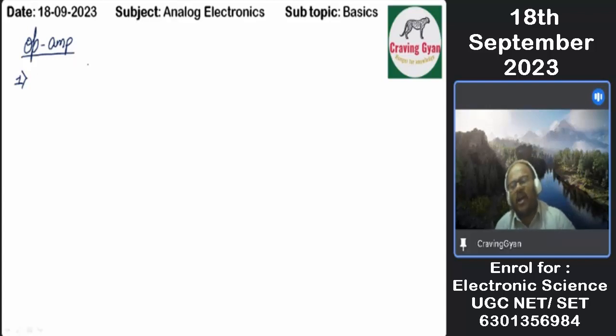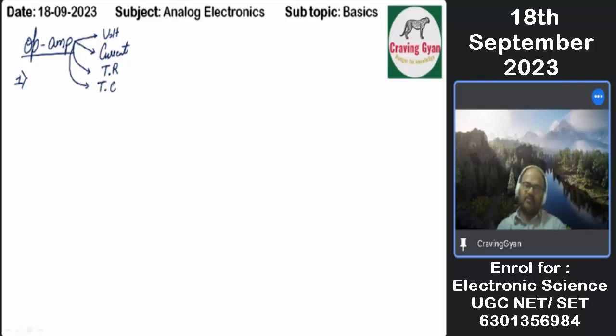With respect to op-amp, see, operational amplifier. Amplifier in the sense you will have a voltage amplifier or a current amplifier, not a power amplifier. Apart from that, two more things are there: a trans-resistance amplifier, and one more category we can make, the trans-conductance amplifier.